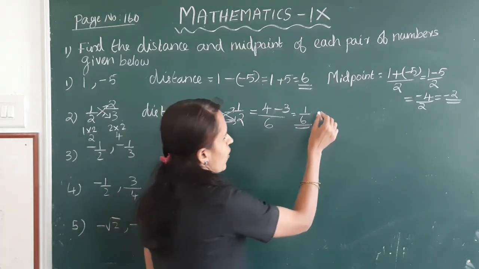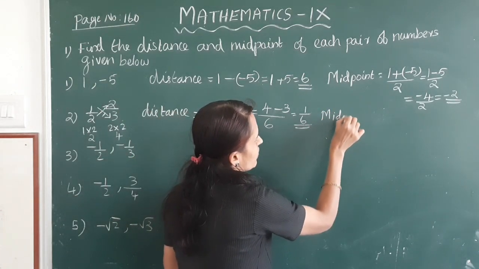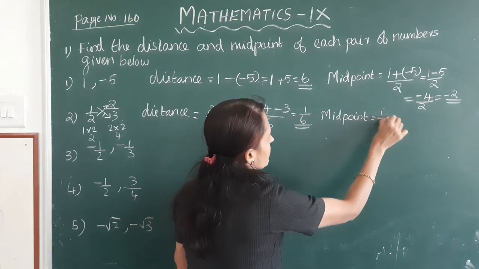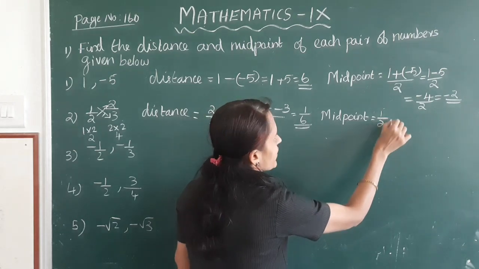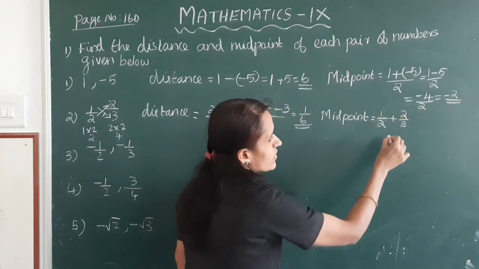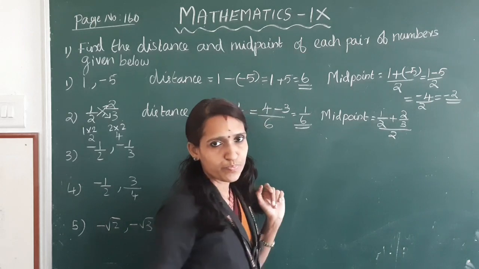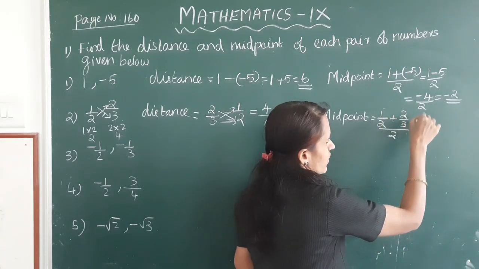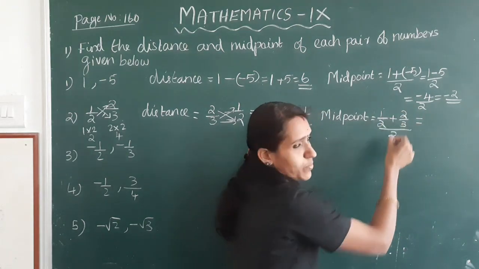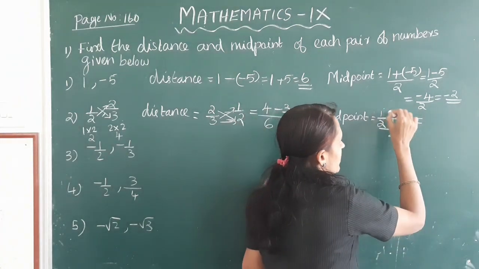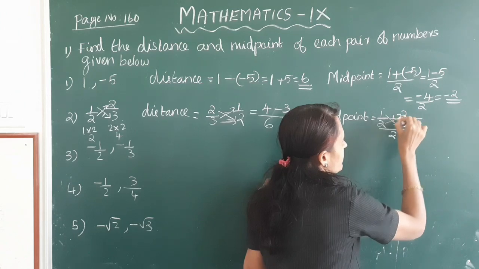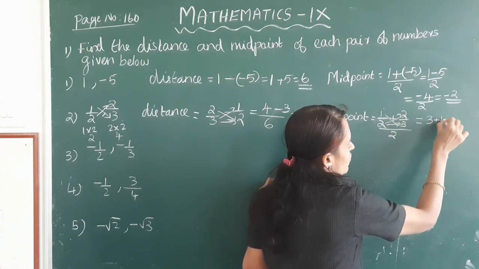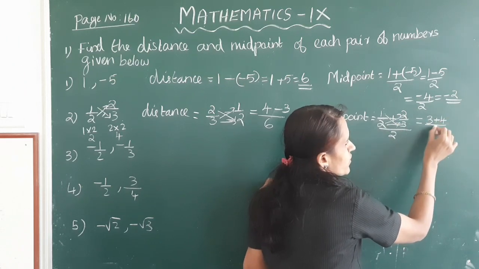Next is the midpoint. Midpoint is equal to 1 by 2 plus 2 by 3 divided by 2. First we have to find the sum of these two numbers. Using cross multiplication, 1 into 3, 3 plus 2 into 2, 4, by 2 into 3, 6.